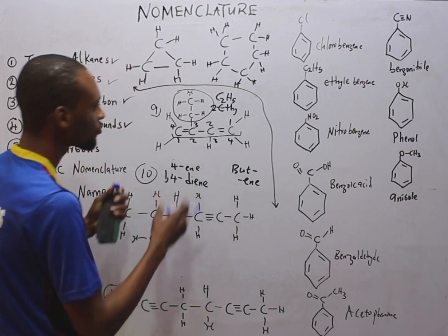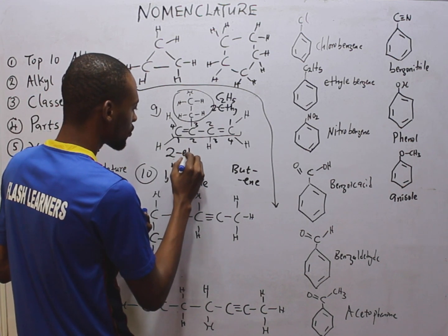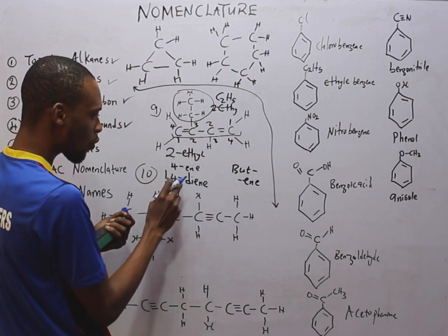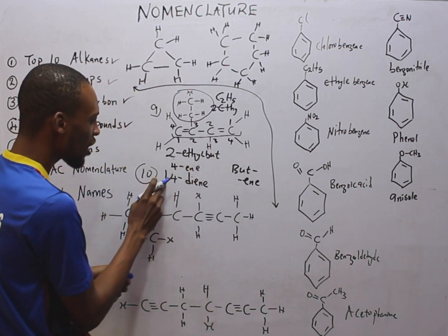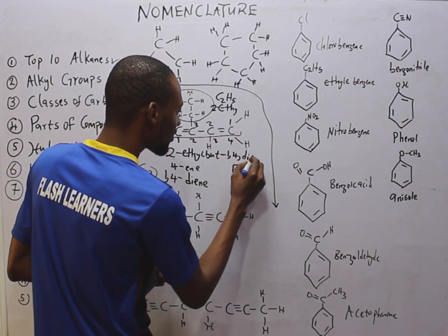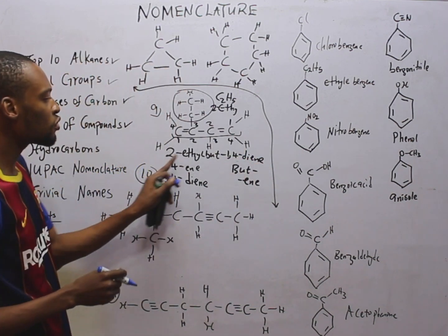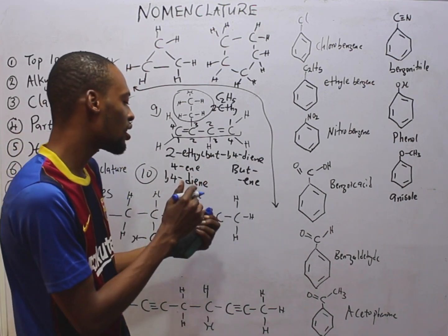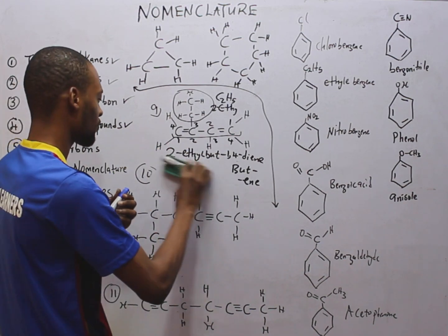We simply have 2-ethyl, but-1,4-diene. So 2-ethyl, to show butane, 1,4-diene, meaning we have 2 ene. That is the name of this compound.